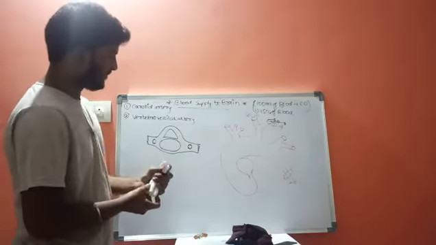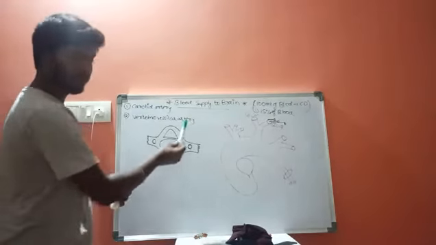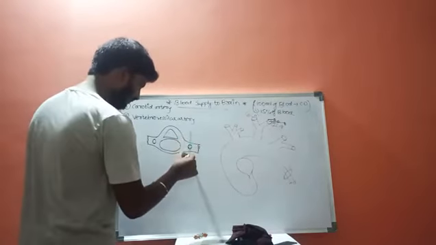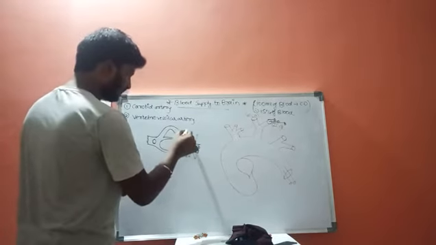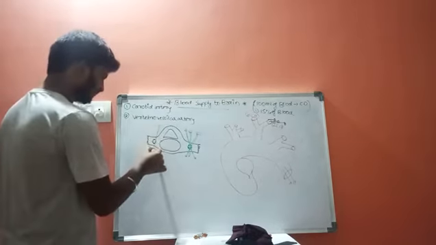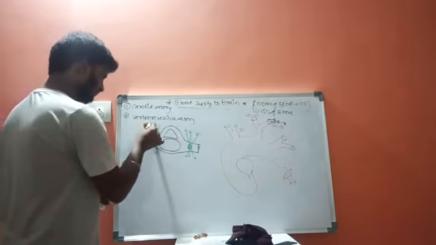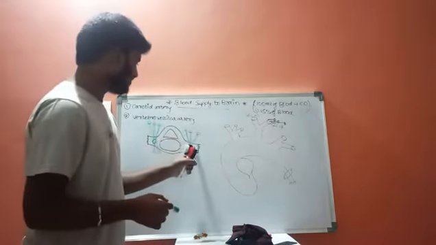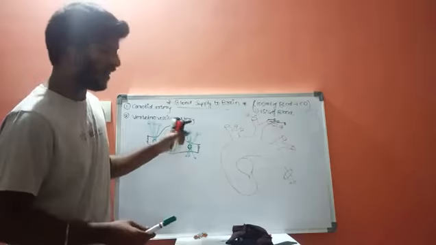Now from these foramens the arteries will be going from lower side to the upper side. In this way, from these foramens of the transverse process, the arteries go from lower side to the upper side.